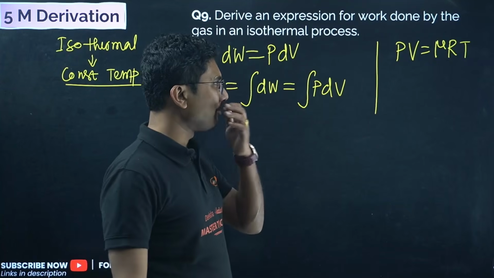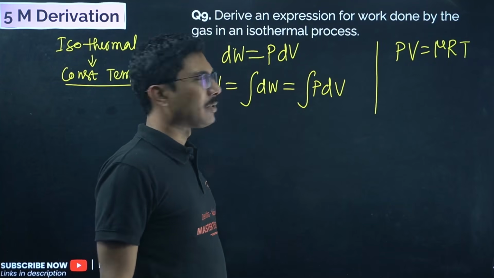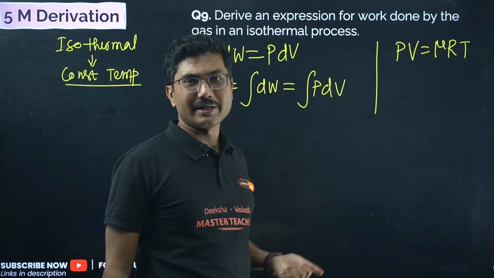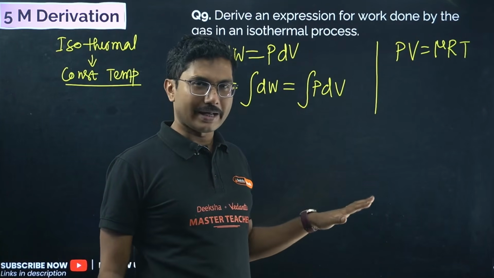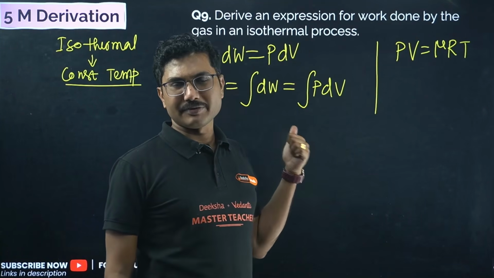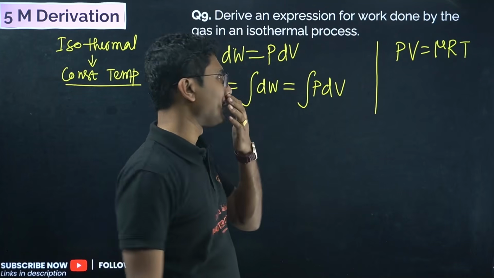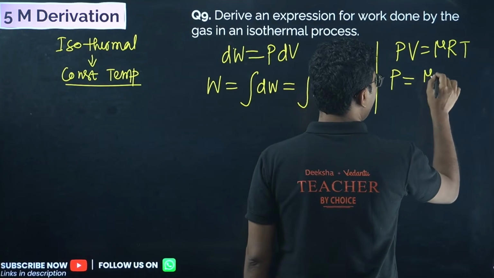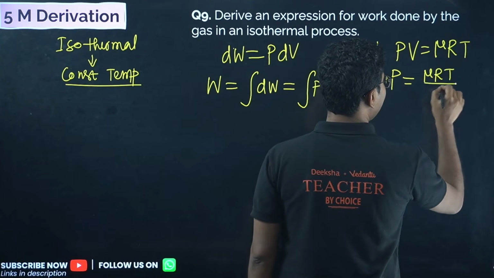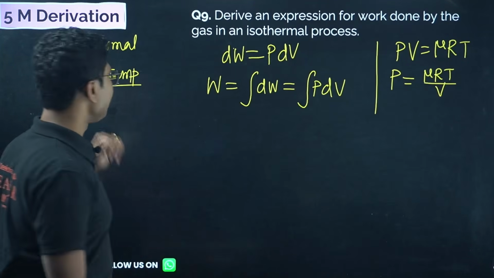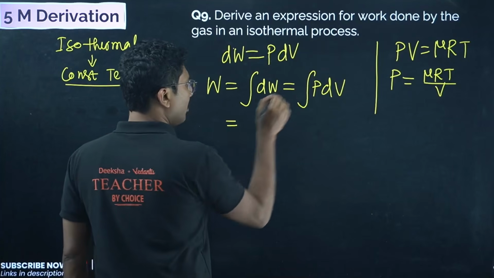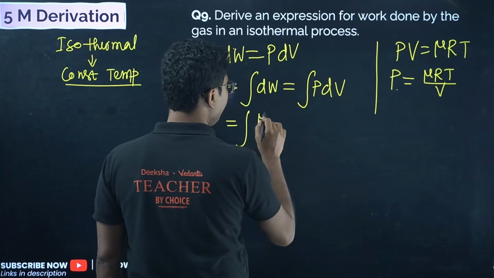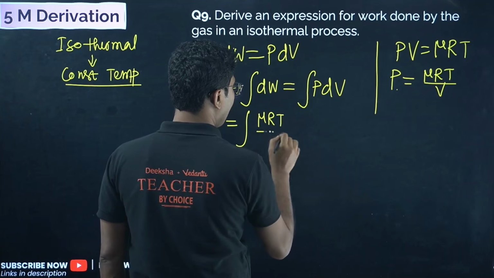I am not taking 1 mole of gas. It is valid for any number of moles of gas. In the previous case also, if they say Cp minus Cv is equal to mu R, then you have to take mu moles of gas. Because it was given Cp minus Cv equals R, we took 1 mole of gas. So P is basically mu RT by V, the temperature obviously being constant. Now we have to put this value of P over here, so we get the integration of mu RT by V dV.